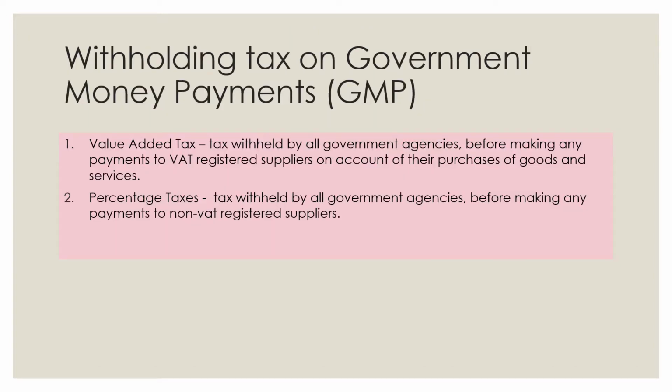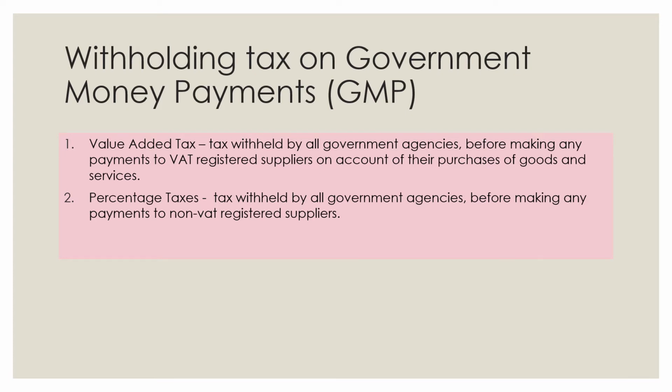So now let's go to the withholding tax on government money payments, or the GMP. Usually the government will withhold certain taxes, for example the value added tax and the percentage taxes. For value-added tax, it is tax withheld by all government agencies before making any payment to VAT-registered suppliers on account of their purchase of goods and services. While for percentage taxes, these are taxes withheld by all government agencies before making any payment to non-VAT-registered suppliers.